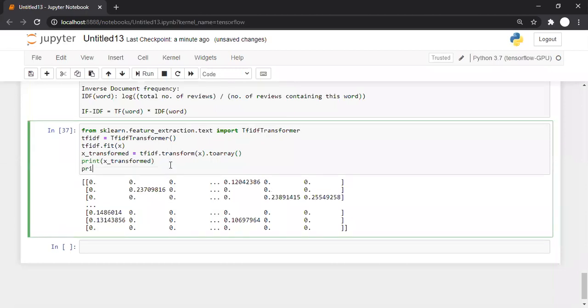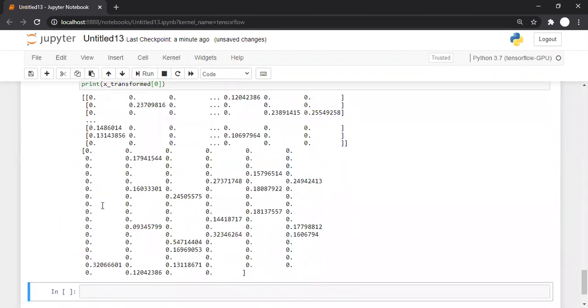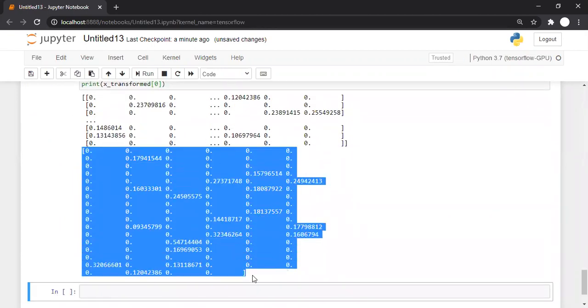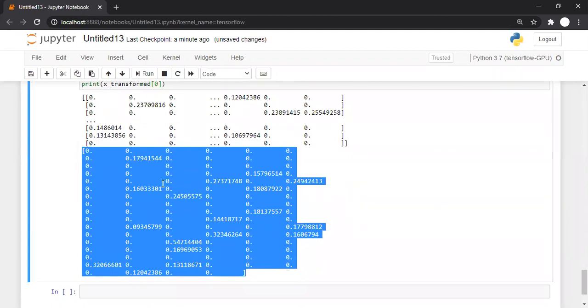And if you want, you can print only one thing, let's say x underscore transformed of 0. Let's check how a particular row looks. And you can see most of the values are 0 only. No? Most of the values are 0. And that's how it is.